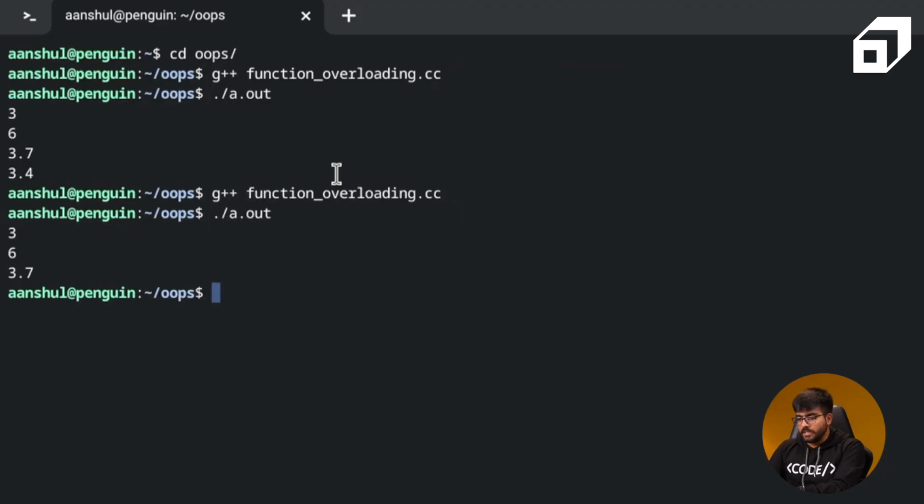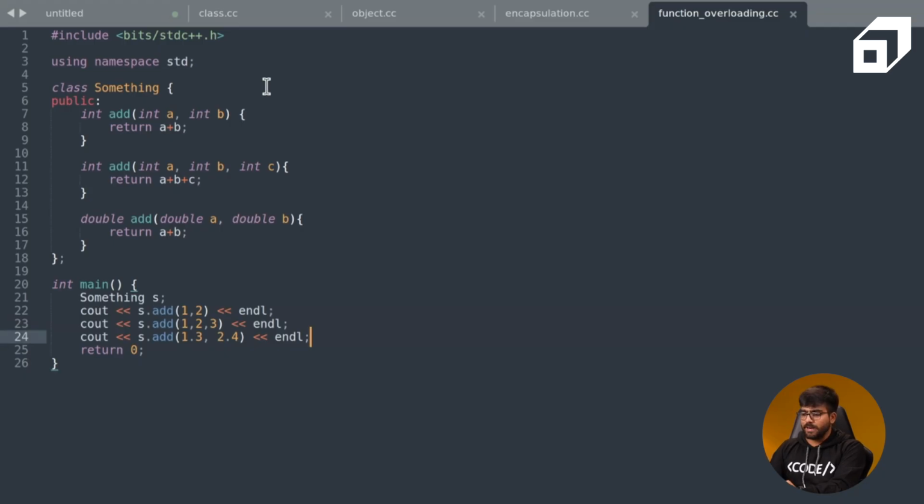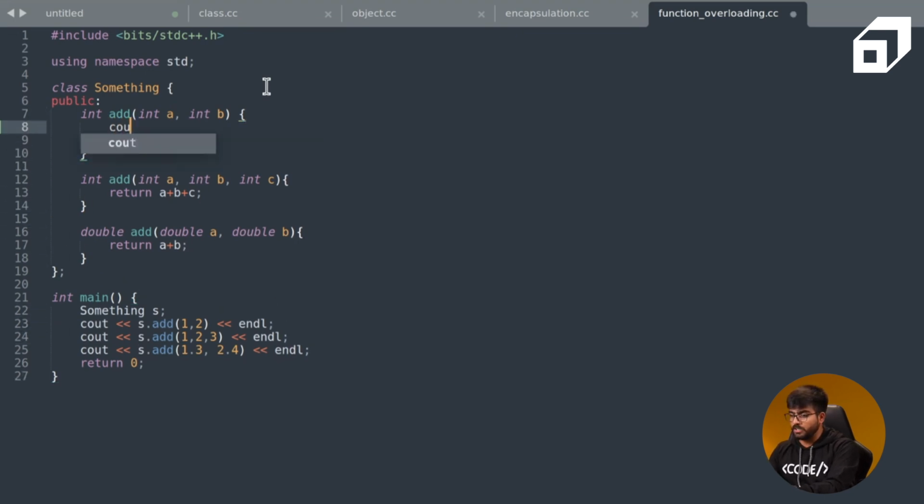Now, if you notice, it returns 3, 6, and 3.7. So it does as expected. It tries to call 3 different functions for 3 different types of bindings. Let me just print over here so that we know these are indeed 3 different functions. Add 2 numbers.